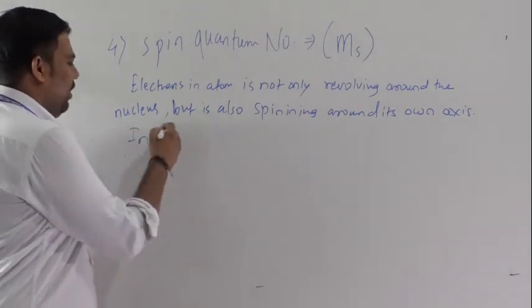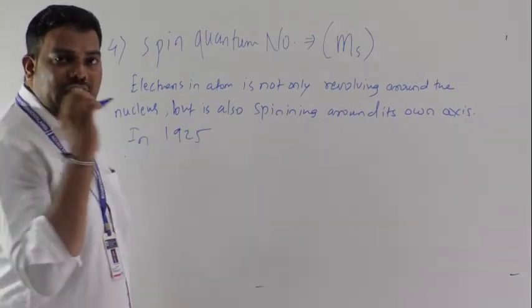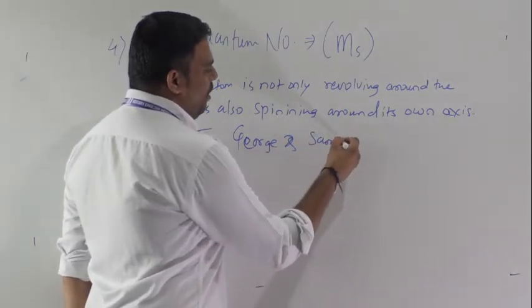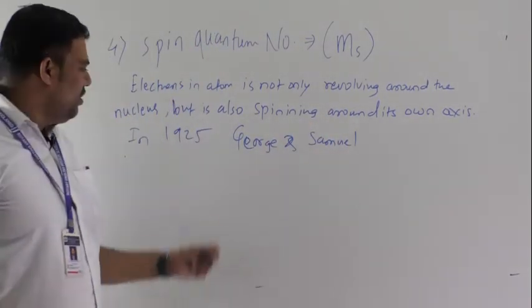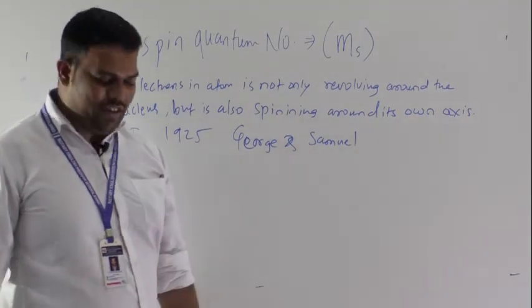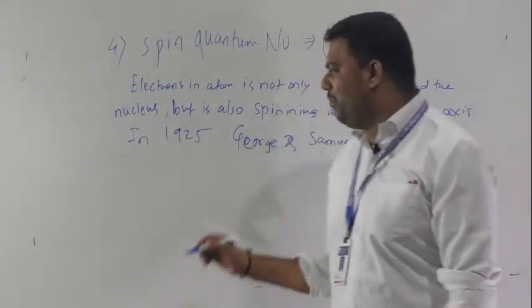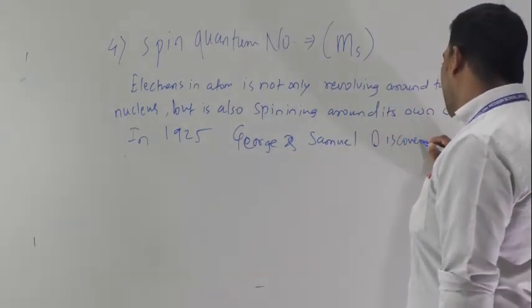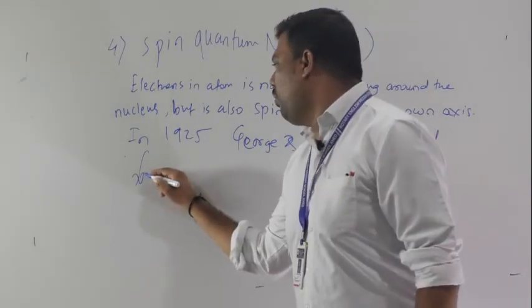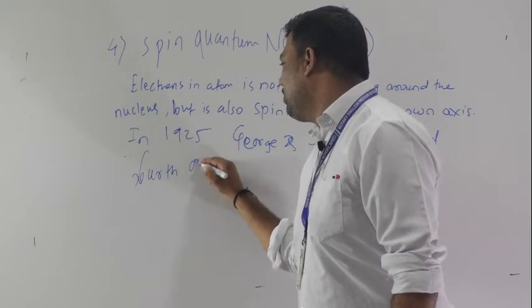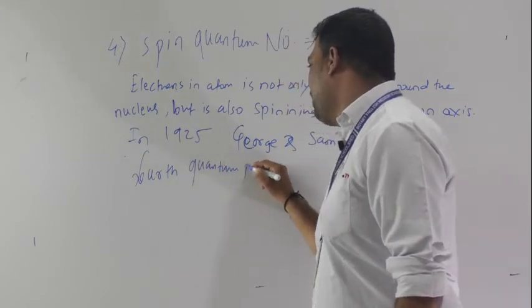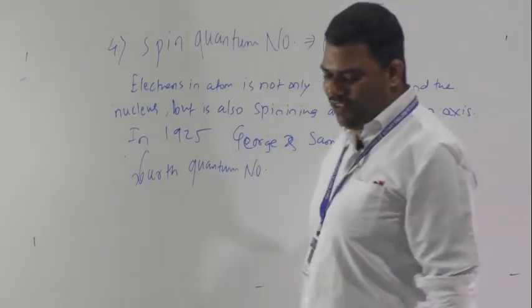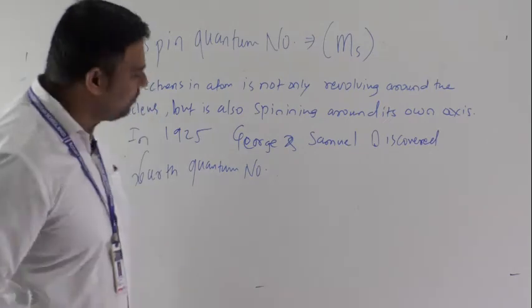In 1925, two scientists, George and Samuel, discovered this fourth quantum number. Understood? Very important.